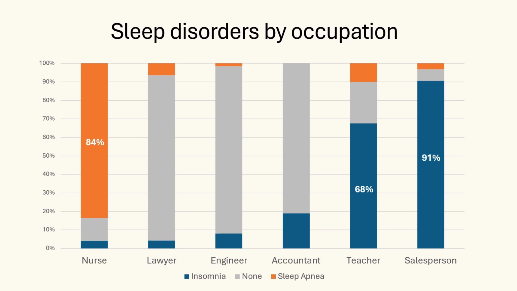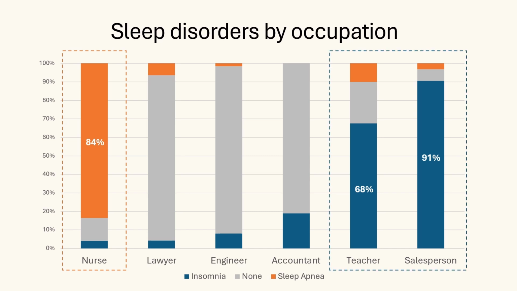At a glance, we observe that some occupations are more prone to sleep disorders than others. For instance, 84% of nurses were diagnosed with sleep apnea, which is a significantly larger proportion as compared to other occupations. Likewise, we also observe that the teacher and salesperson occupations have higher proportions of insomnia diagnosis at 68% and 91% respectively. This insight suggests that these occupations may be correlated to a higher risk of developing sleep disorders.